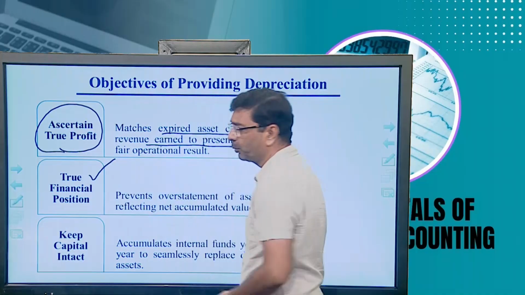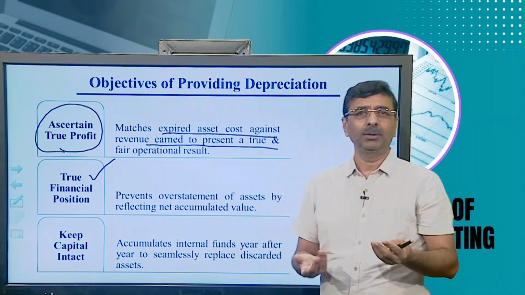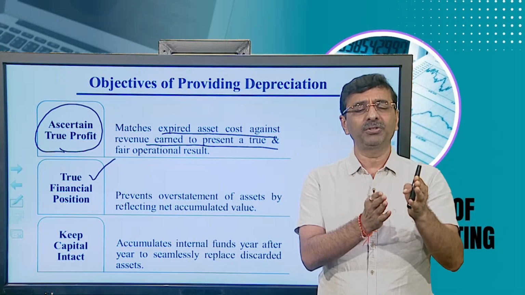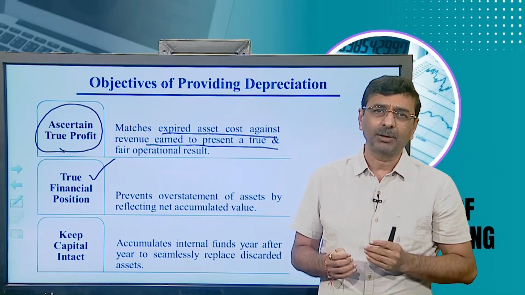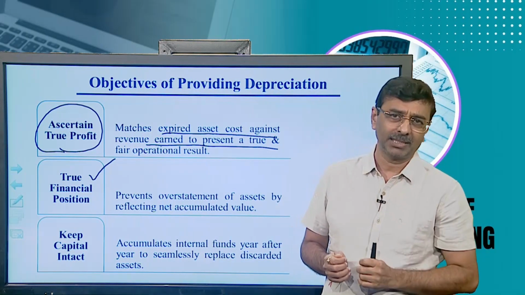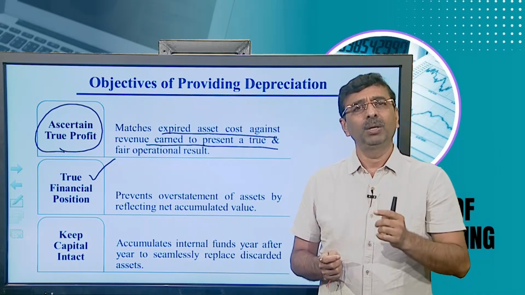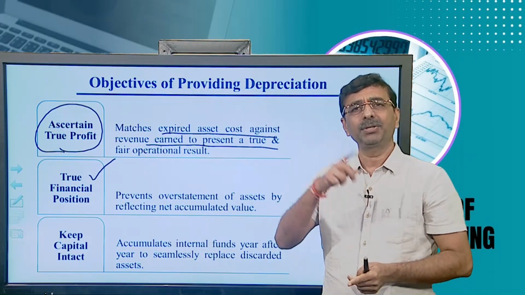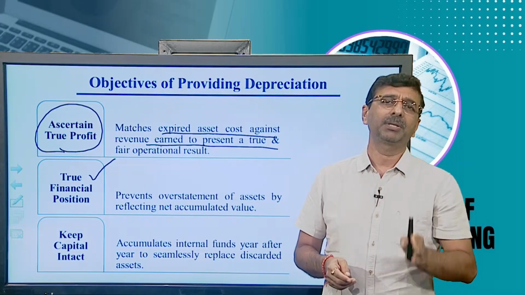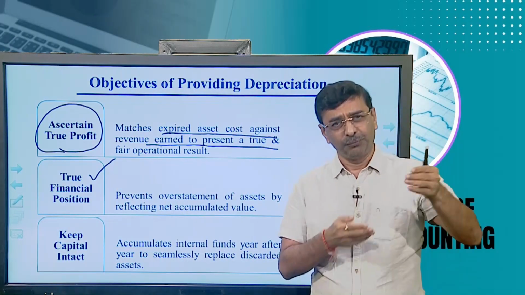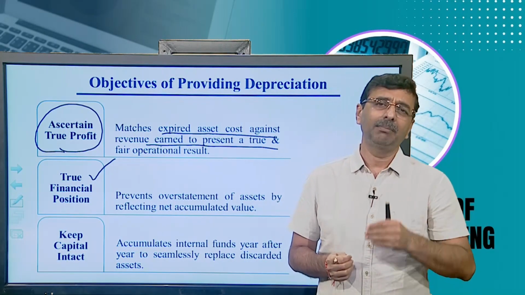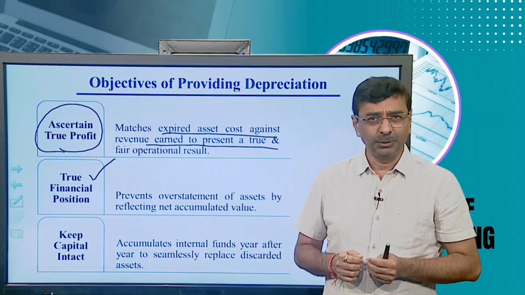True financial position. Again, why true financial position? Because, as I mentioned, when you purchase an asset it is recorded in the balance sheet at cost price in the first year of purchase. Gradually, when you use these assets, the depreciation is written off from the profit and loss account, the same amount of depreciation is reduced from the balance of the asset, and the remaining balance is carried forward into the next year.